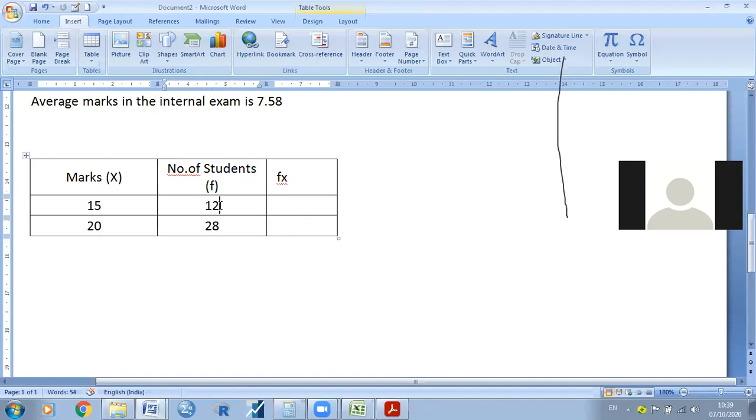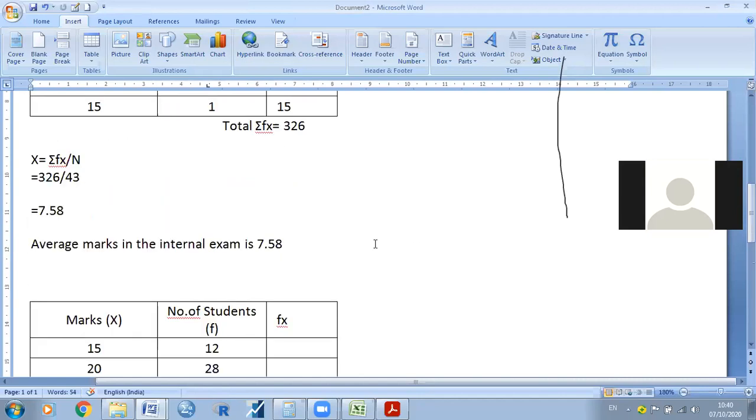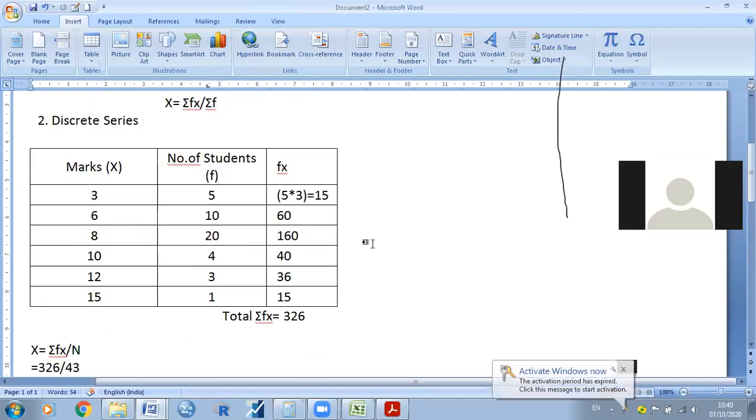The 15 marks and 20 marks are separate for each of the students. So to get the average, we should divide by the number of students and the marks. 15 by 12? Sorry, sir, 15 into 12.